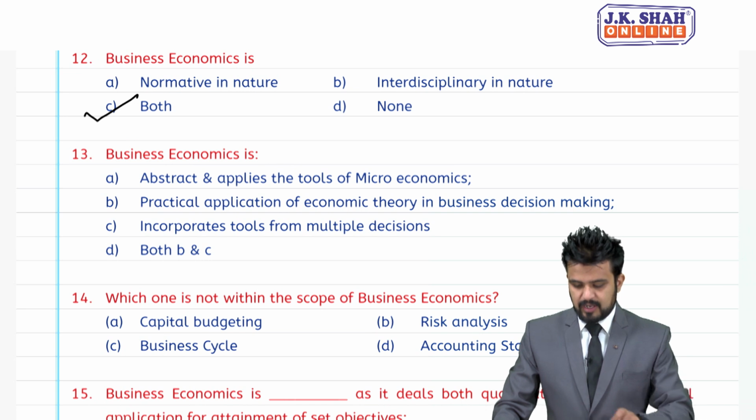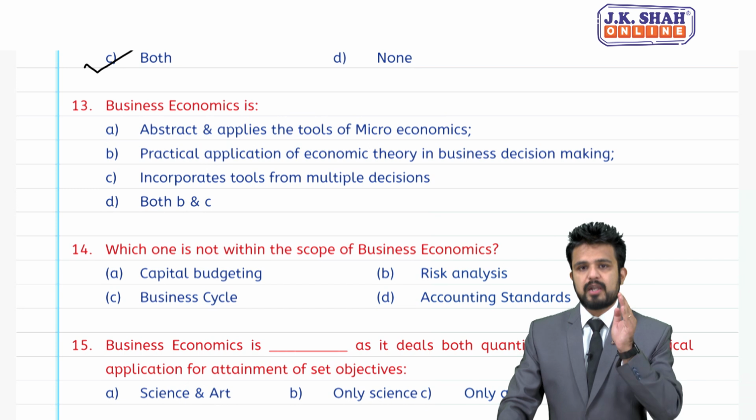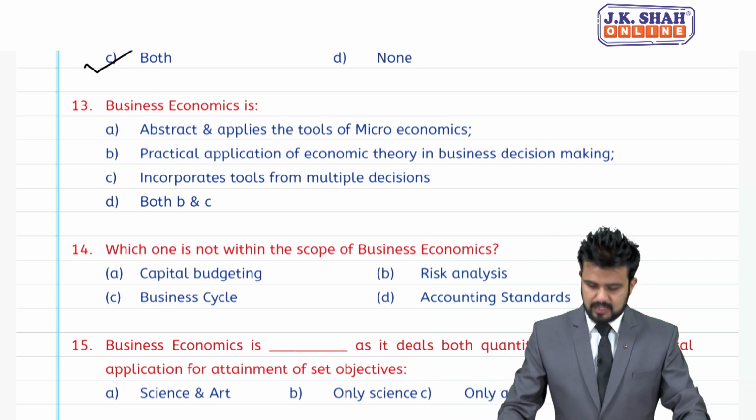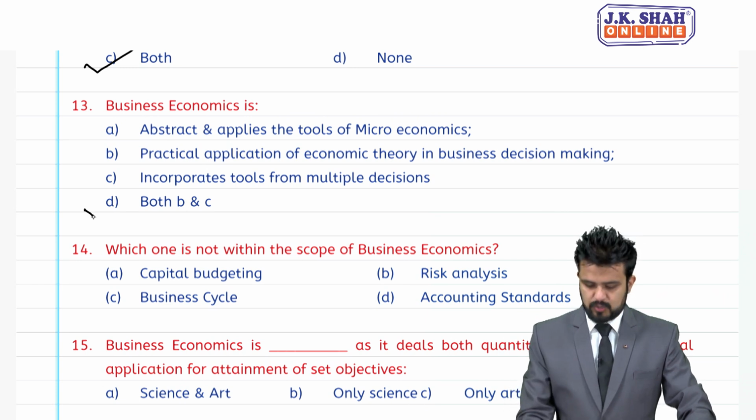B, practical application of economic theory in business decision making. C, incorporates tools from multiple disciplines. D is both B and C. Appropriate answer is both B and C.